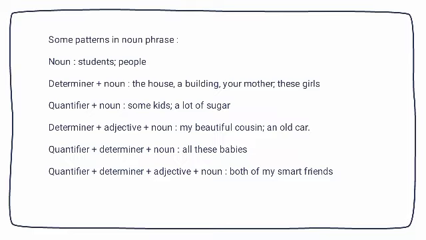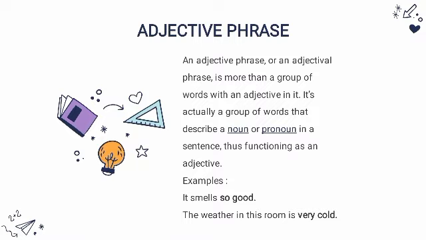Move to the next slide, adjective phrase. An adjective phrase or an adjectival phrase is more than a group of words with an adjective in it. It's actually a group of words that describe a noun or pronoun in a sentence, thus functioning as an adjective. The examples are, it smells so good. The weather in this room is very cold. So good and very cold are adjective phrases.